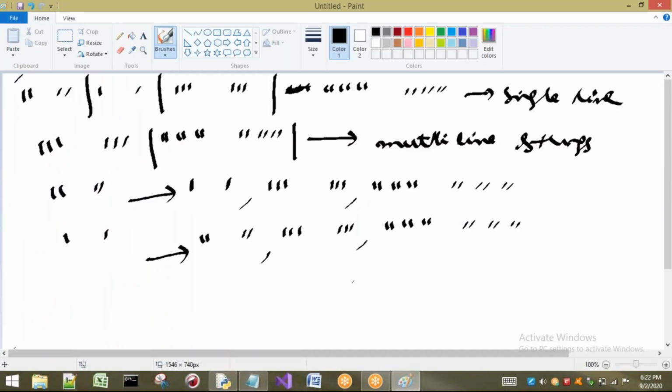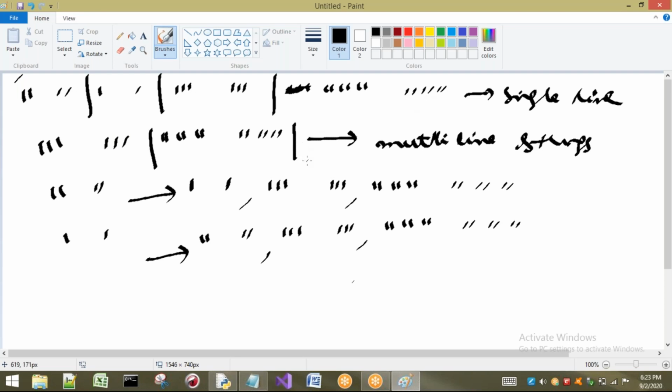Let us see here, once again, lastly I am discussing the concept. If you want to store a sequence of characters, then we have to go for a data type called str, which we can generally call a string. To represent a string, we use double quotes or single quotes, or triple single quotes or triple double quotes.